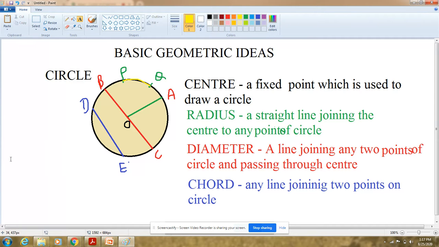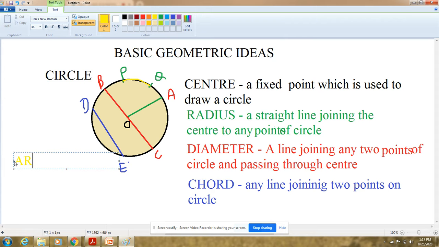What is it known as? Arc. Okay. So you will be able to see this PQ. This PQ is known as what? Arc. Okay. So an arc is what? An arc is any part of a circle's boundary. Okay, arc is what? Part of the boundary of a circle. Okay, एक सर्कल का जो बाउंड्री में से जो हम पार्ट लेते हैं ना, that is known as what? An arc. You can see this one is arc.